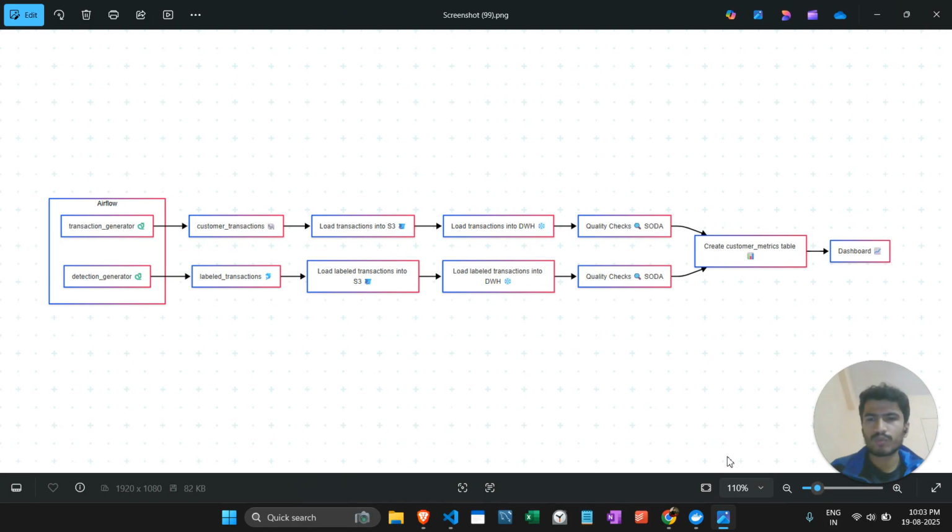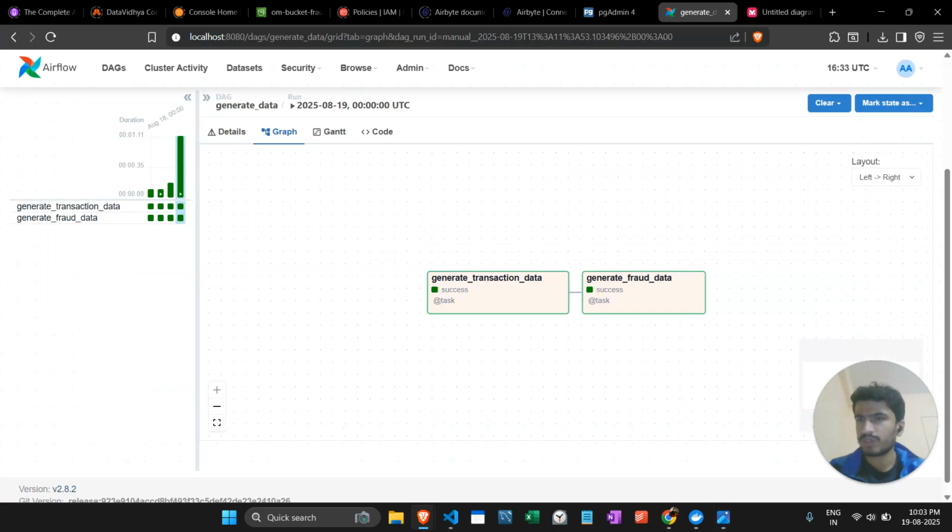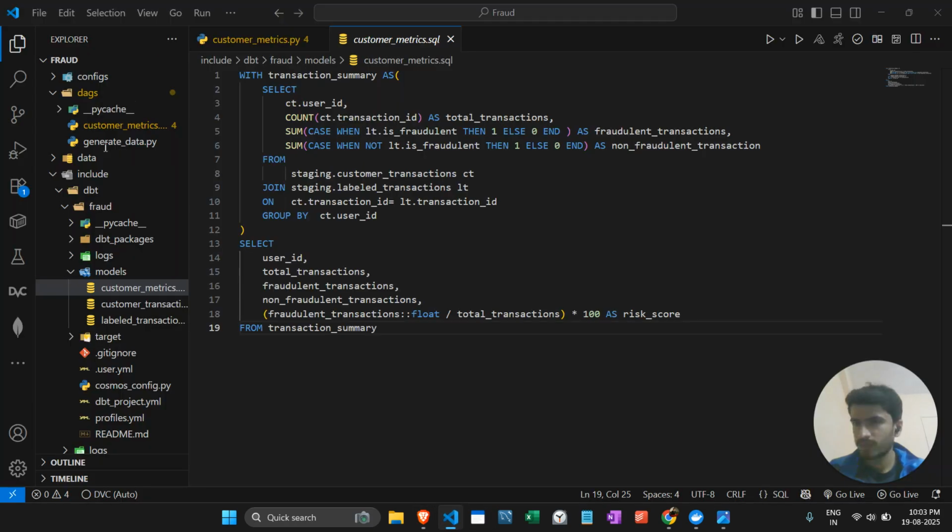So this is our pipeline. To automate this pipeline, we create another DAG, a directed acyclic graph, which will automate this whole workflow, and it will show us the final dataset at the end in Snowflake. So I'll show you the code for this.